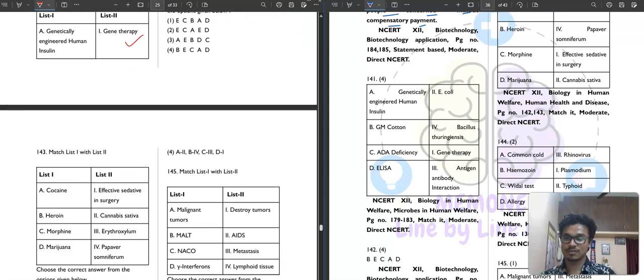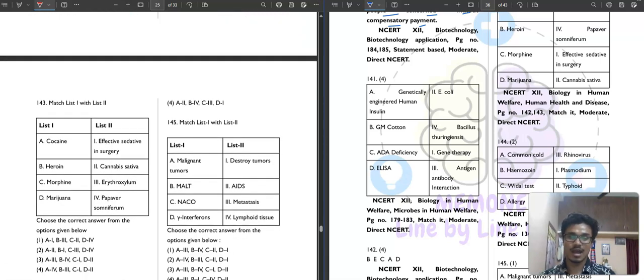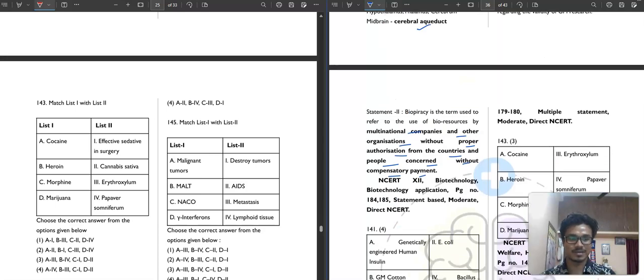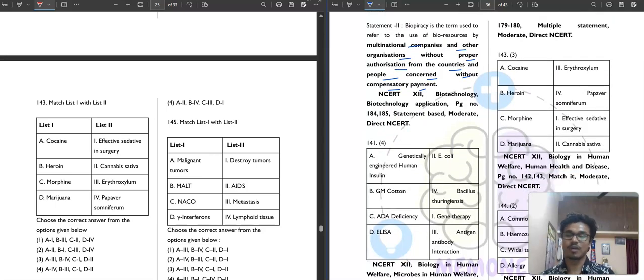Then moving to the next question, it is a match the following type question. I love match the following type questions because these are the most scoring ones. You can't make any mistake in this. Cocaine is obtained from Erythroxylum coca. Then heroin is obtained from Papaver somniferum. Morphine is an effective sedative in surgery. Then marijuana is Cannabis sativa. So your correct answer for this question will be option number 3rd.